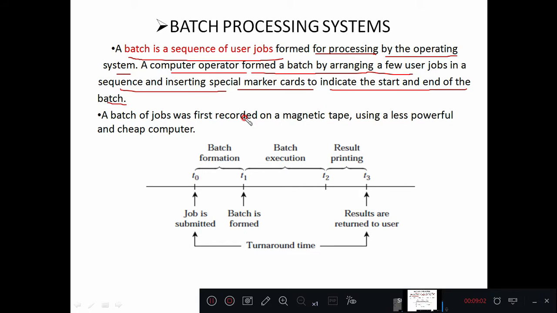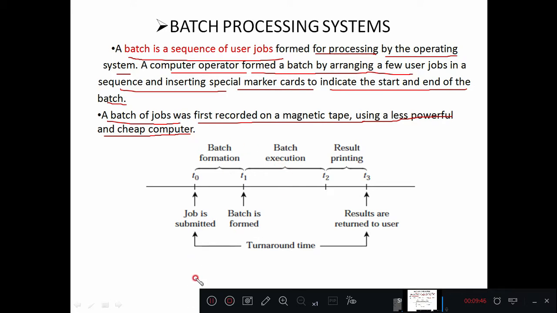So the programmer will insert the markers in the form of timestamps, or in the form of the addresses. Next, the batch of jobs was first recorded on a magnetic tape. How are they going to be processed? The batch of jobs, the programs or processes, are first recorded on a magnetic tape using a less powerful or cheap computer, and this magnetic tape will be connected to a processor, and the processor will start fetching the instructions one by one from this magnetic tape.